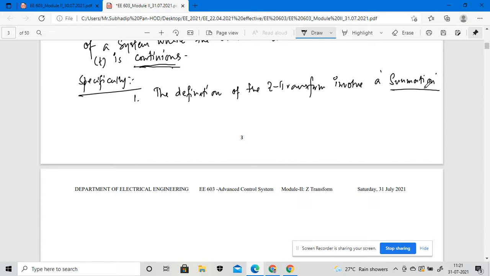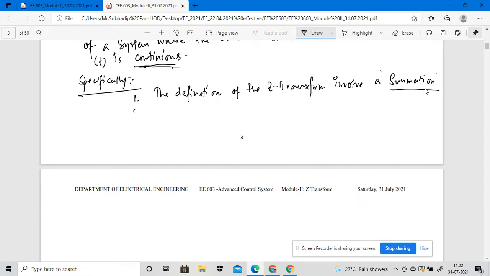In the case of the Laplace transformation, it converts an ordinary differential equation into an algebraic equation. In the case of the Z transformation, if we apply it to a certain differential equation, it will also convert that differential equation to an algebraic equation. So this particular point is the same.